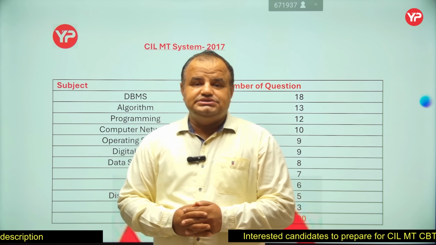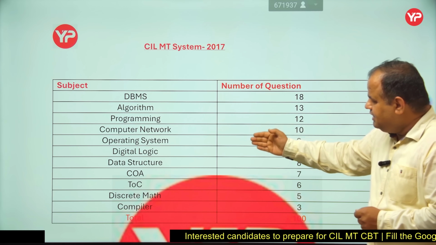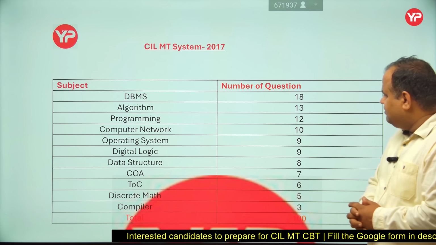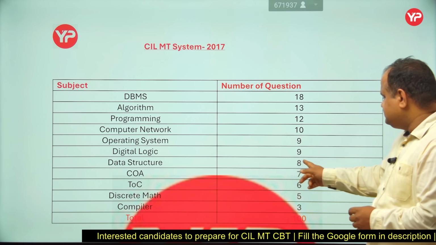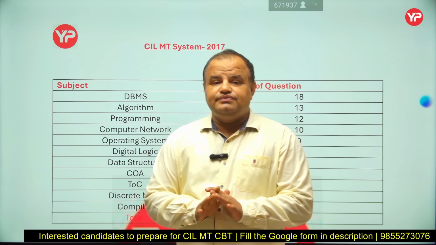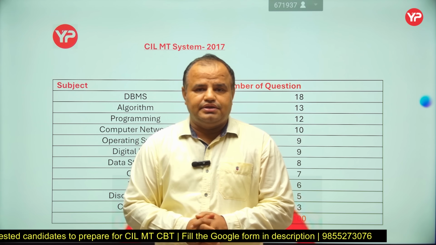Now my dear students, the next important subjects are algorithm, programming and data structure. If we add 13 plus 12, 25, and in data structure 8 or almost 10, 35 questions are from algorithm, data structure and programming.